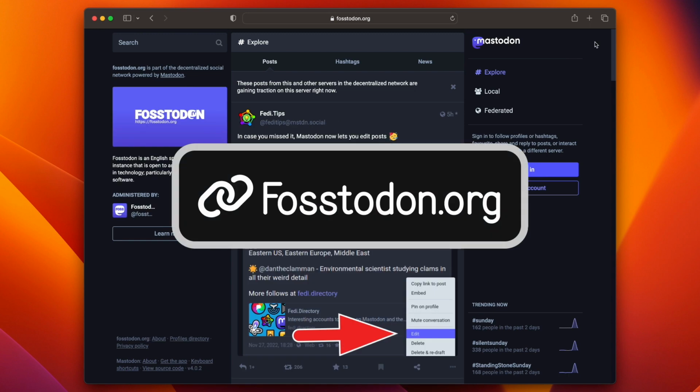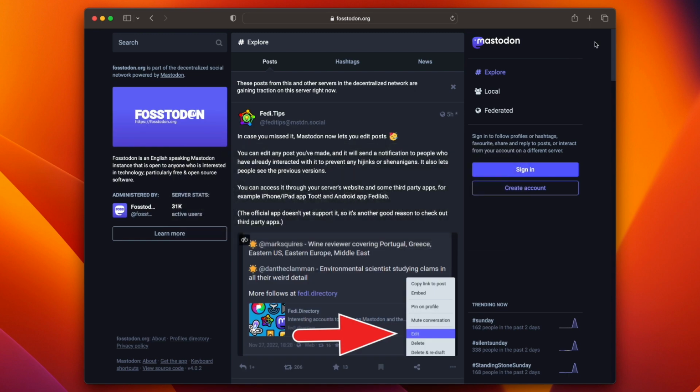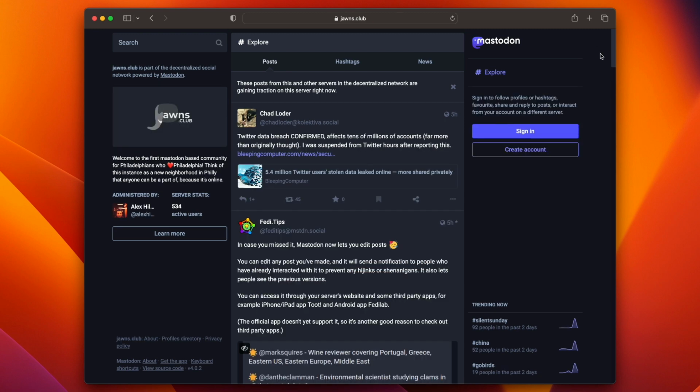Mastodon.org is a great one. This one, you have to be approved to sign up, but it's easy enough to click and sign up. This one's at 31,000 users and is primarily focused on technology. And if you happen to be based in Philadelphia, johns.club is great.